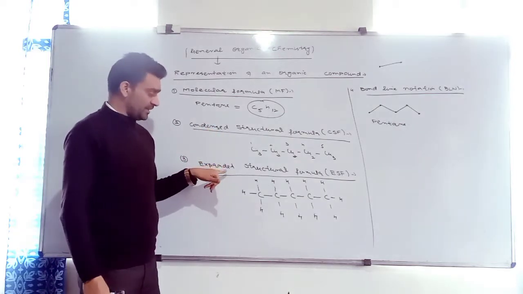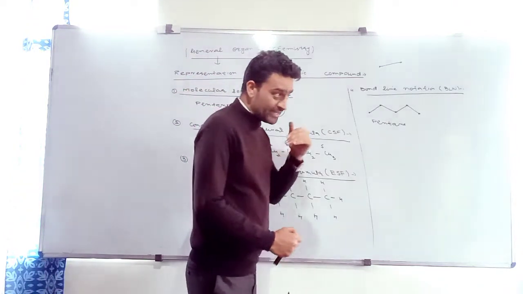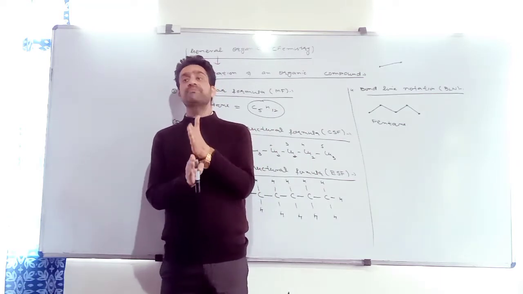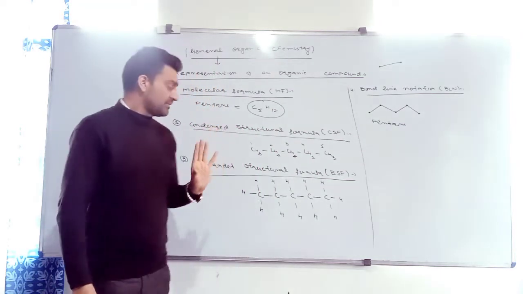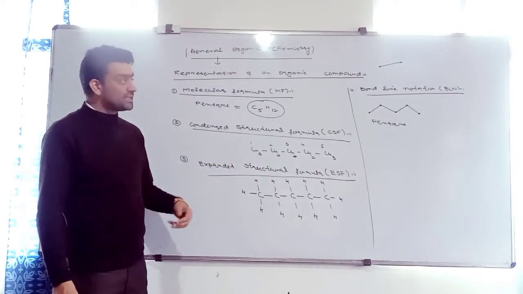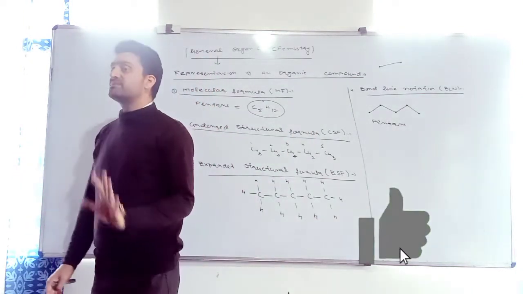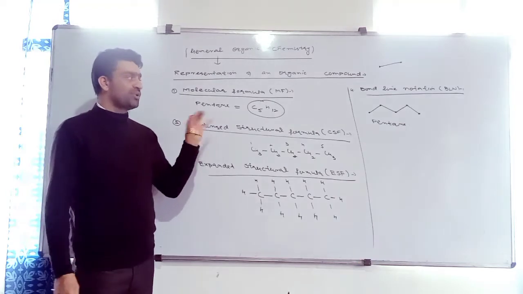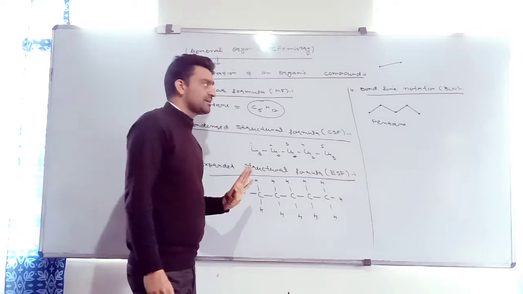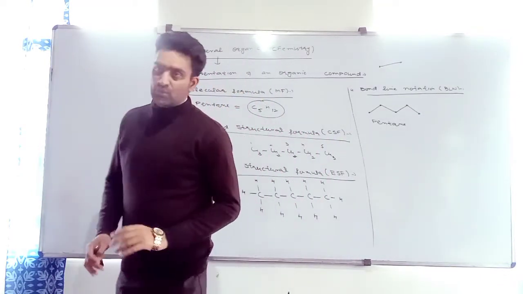Now, third formula is expanded structural formula. What is the expanded structural formula? When the linkage between carbon-carbon atoms as well as between carbon and hydrogen is mentioned. When this is mentioned, we call that as expanded structural formula. Just like this. And the important one on which we have to focus more, that is BLN, bond line notation. What is bond line notation? We have to draw the bonds in the form of lines and count the bending. Each bending corresponds to 1 carbon atom. Right? Clear?